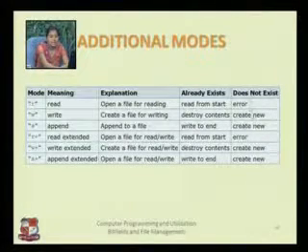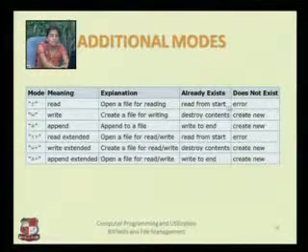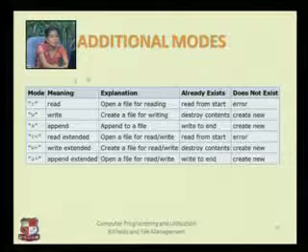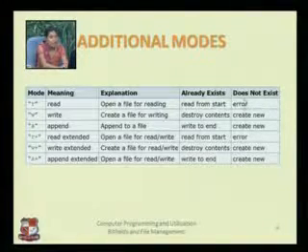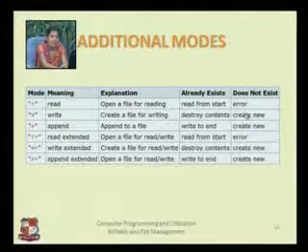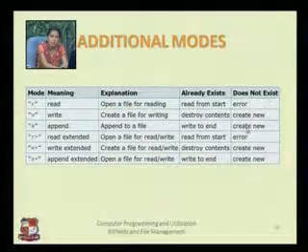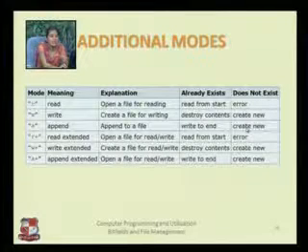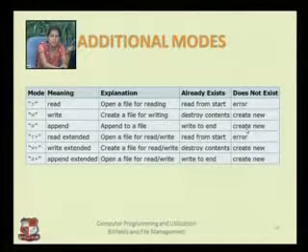And as I said, if the file is not existing and you are opening this file with this particular mode, then what happens? If you are opening a file with read mode and that file is not existing, it's an error. Write mode and not existing, then it creates a new file. Again appending is the mode and you are opening a file which is not existing, it creates a new file.